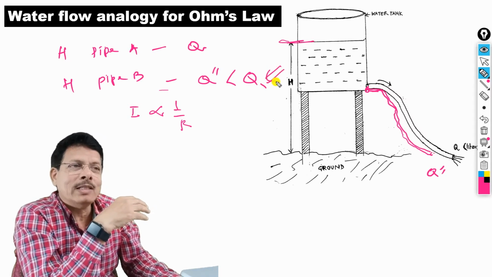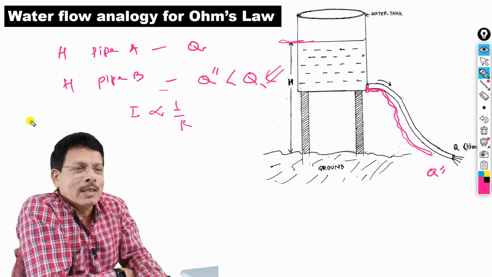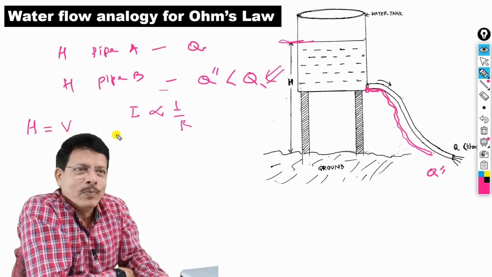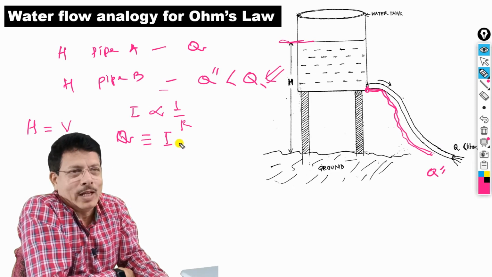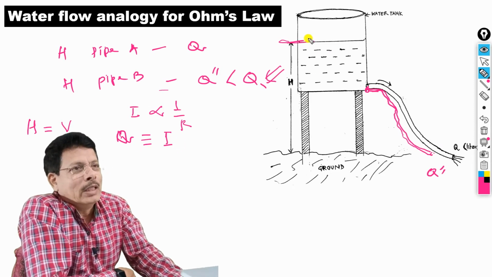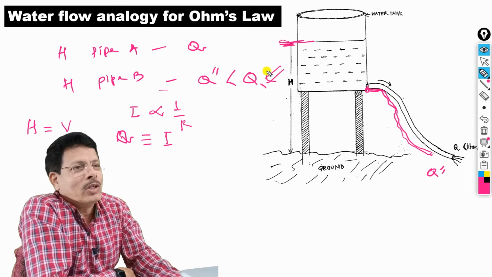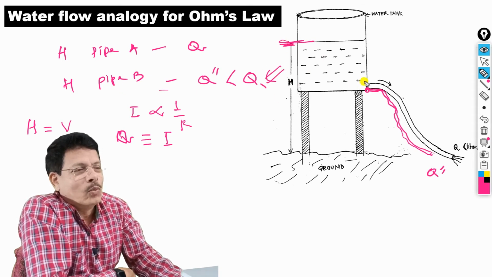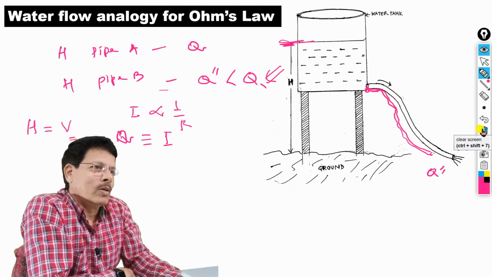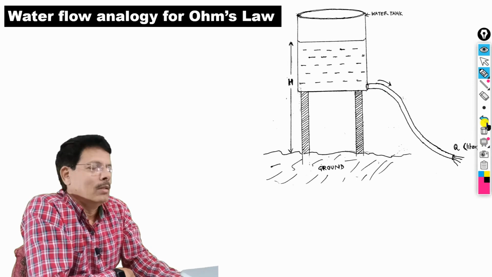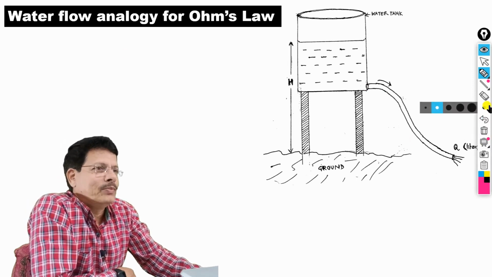So this water analogy is like this. This water height is nothing but the electrical pressure, that is voltage, and this rate of flow of water is analogous to our current, the number of electrons, the rate of flow of electrons. So here you get the idea of gravitational potential as electrical potential, and water discharge as current, the flow of electrons. So this is the water flow analogy.